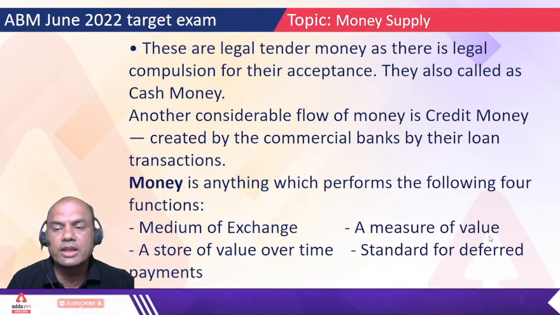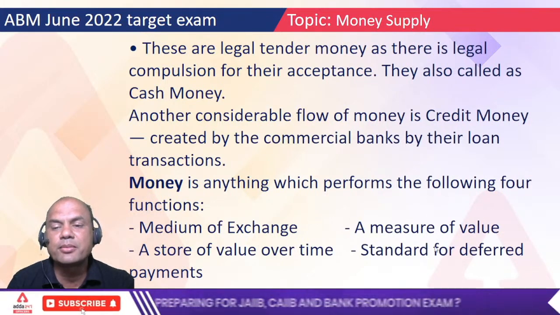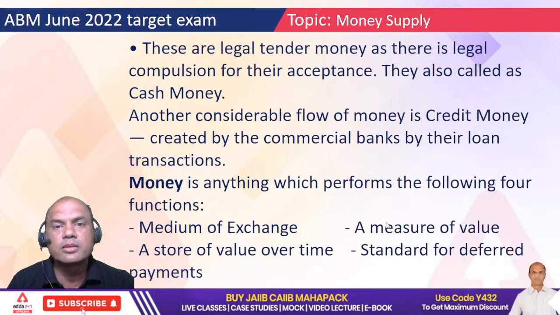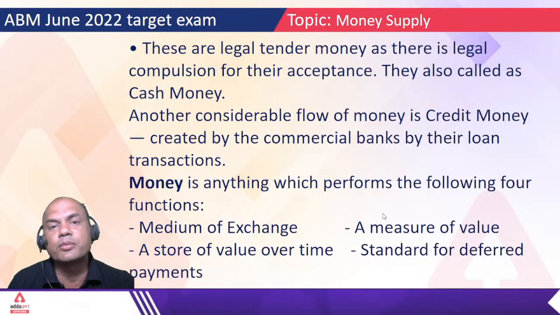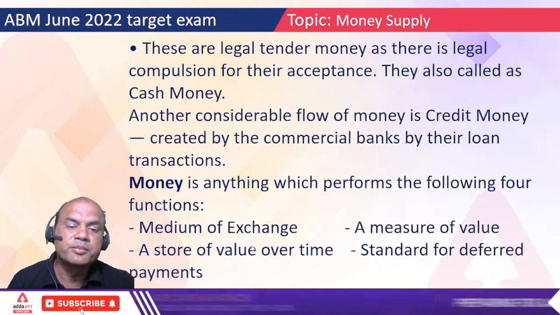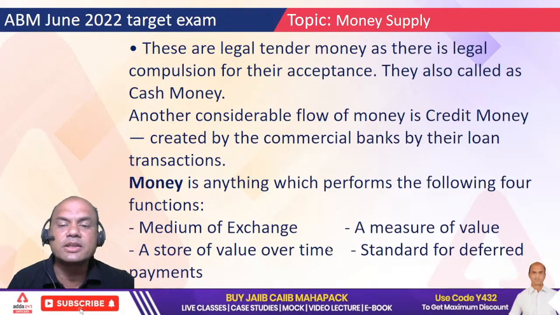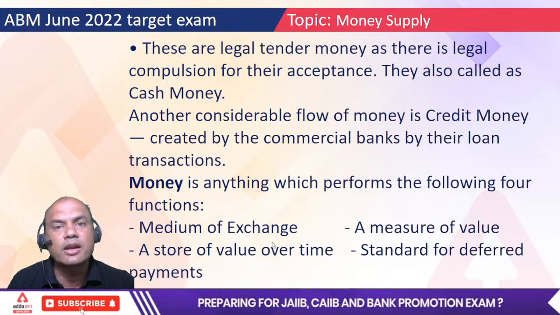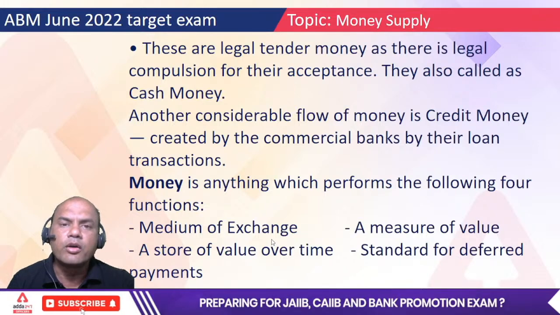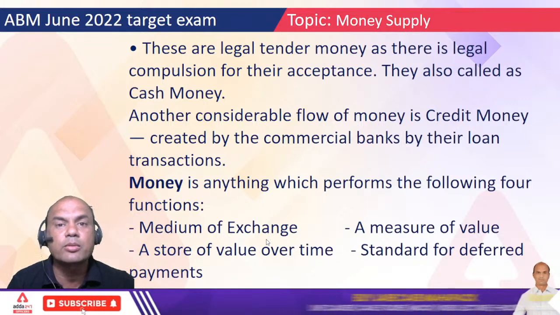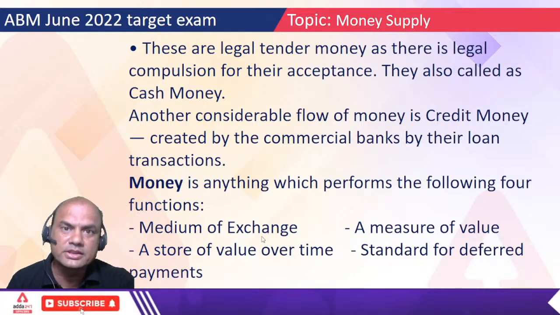A measure of value. So basically I must be able to measure it as a value. Means what? If I take a 100 rupees note in the market, I must be able to judge what all goods I get from that 100 rupees, isn't it? Only then it's called a measure of value. A store of value over time means if I keep this 100 rupee note with me, after 10 years also it should be a 100 rupee note only. Of course the value will be reduced to some extent, right? But that 100 rupee will remain 100 only, isn't it?